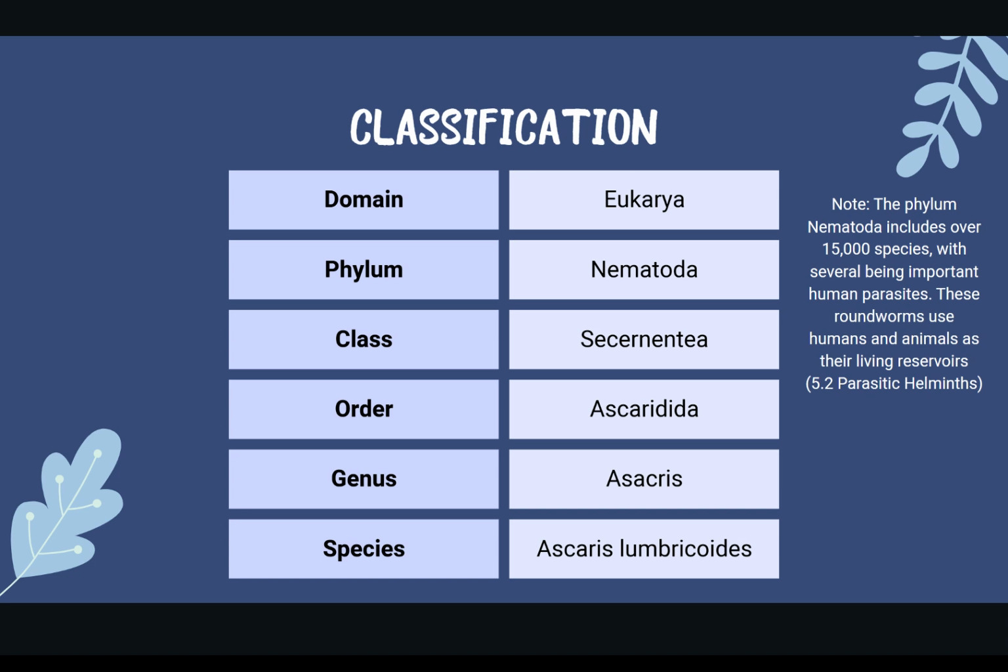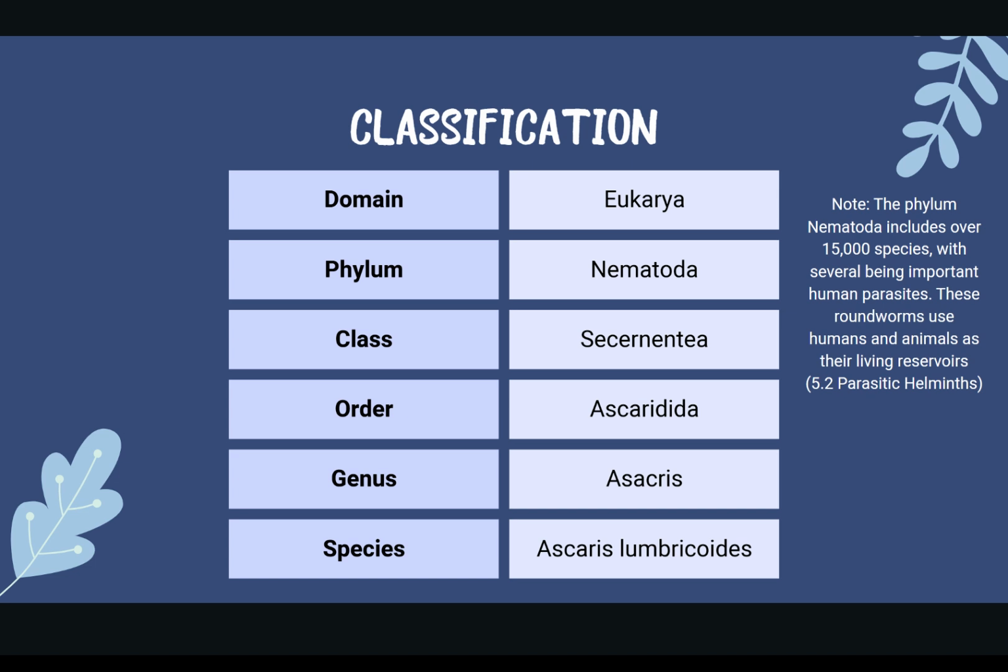I also wanted to quickly talk about the class Secernentea, which is known for having nematodes that usually have specialized excretory systems and often include parasitic species. A lot of the roundworms that infect humans and animals come from this group. Within Secernentea, Ascaris belongs to the order Ascaridida, which is mainly made up of large intestinal worms that tend to infect vertebrates like humans, dogs, and cats.